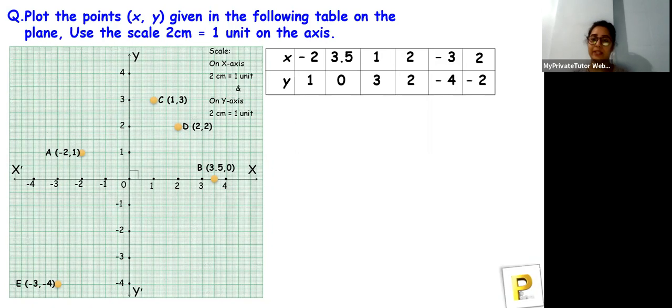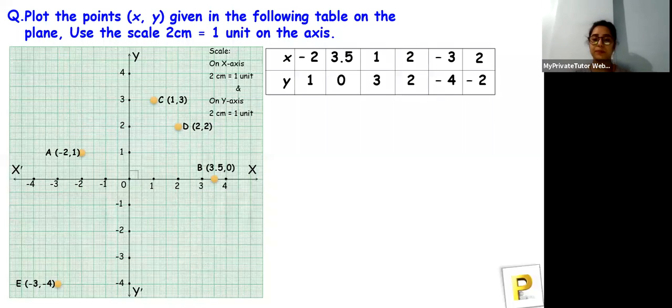Fourth quadrant, yes. Pradeep, that's absolutely correct. Arnab, you are correct too.